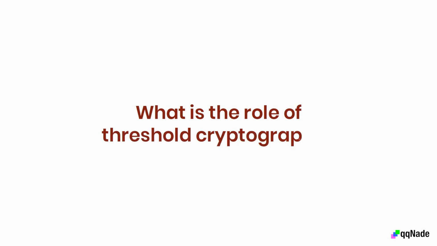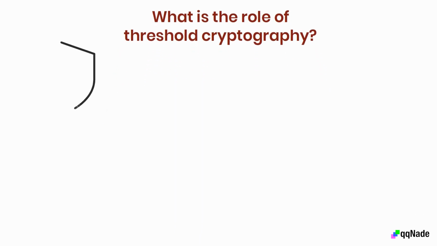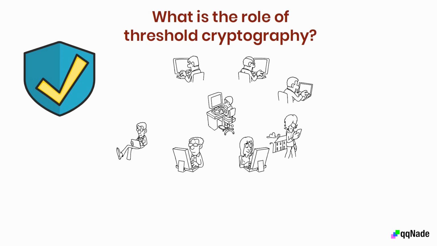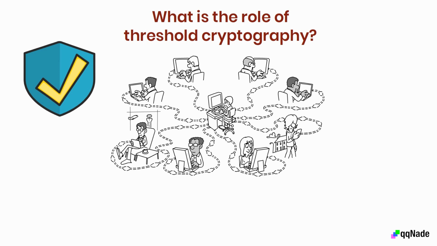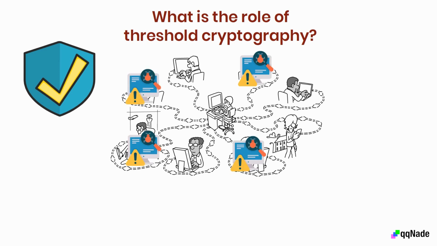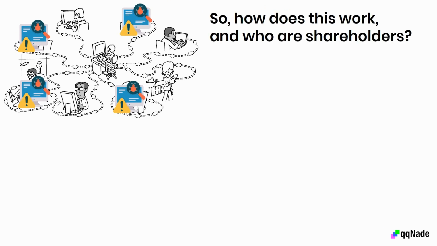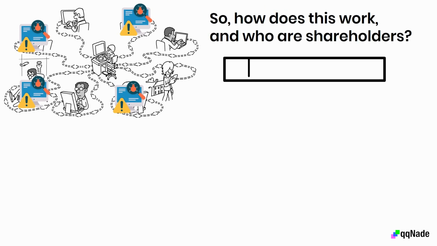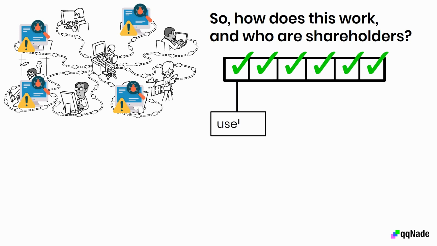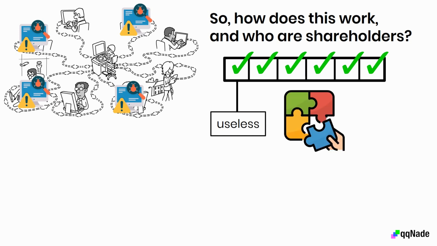Now, what is the role of threshold cryptography? First, it improves security for blockchain projects. Threshold cryptography works in a way that the fraudulent party can only gain entry after compromising multiple shareholders at the same time. So, how does this work, and who are shareholders? For starters, the keys are broken down into shares, and the participants of the operation each get an equal portion. The share is part of the original key, but it is useless alone. It only works when combined with other shares to reconstruct the original key.